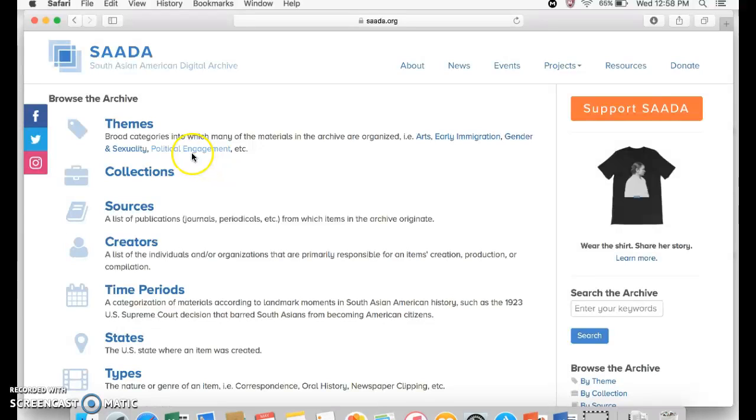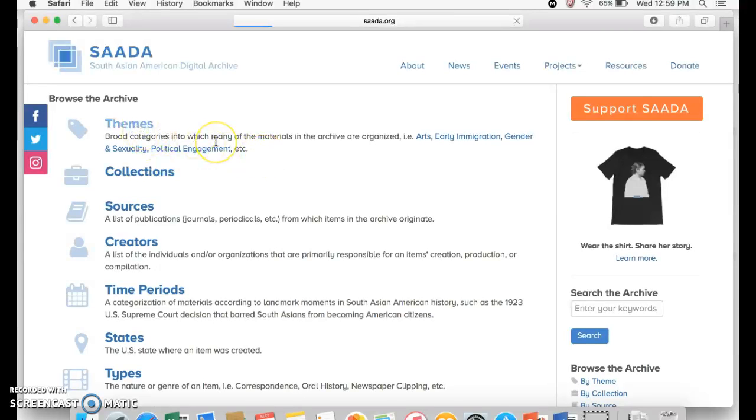So they have various categories of how you can browse the archive. So you can browse it by themes. So these are broad categories into which many of the materials in the archive are organized. So they give you examples: arts, early immigration, gender and sexuality, political engagement, etc.